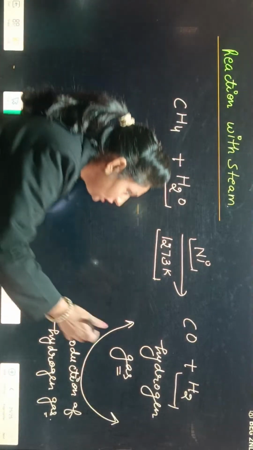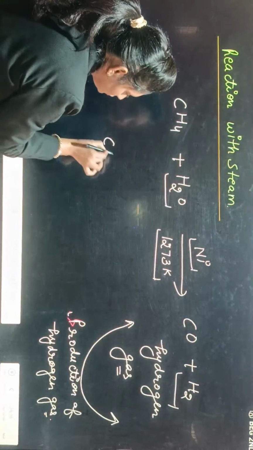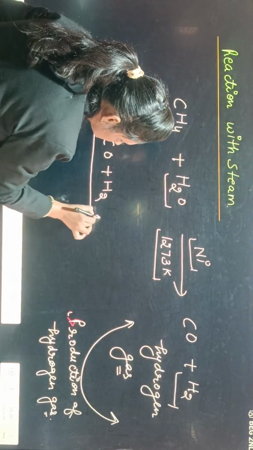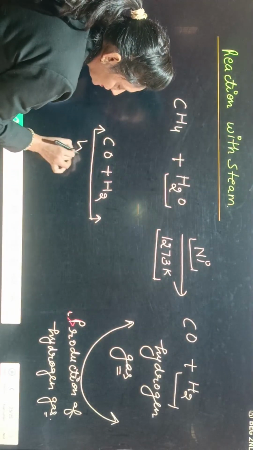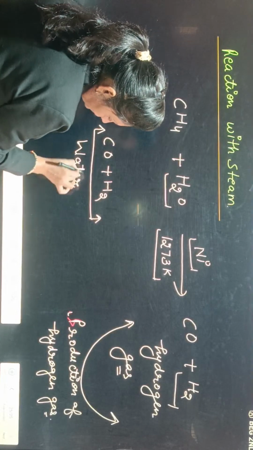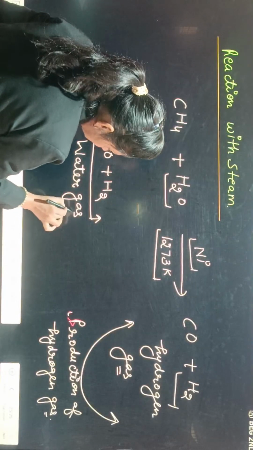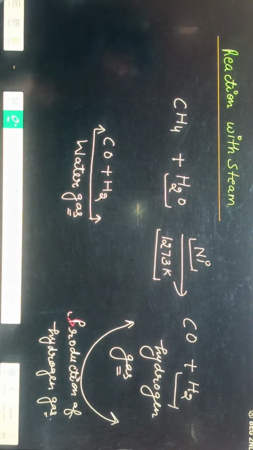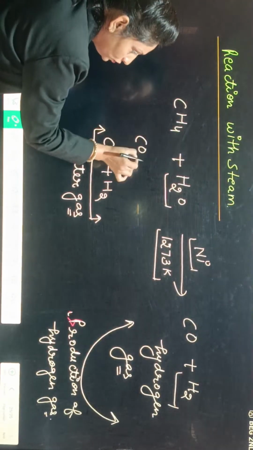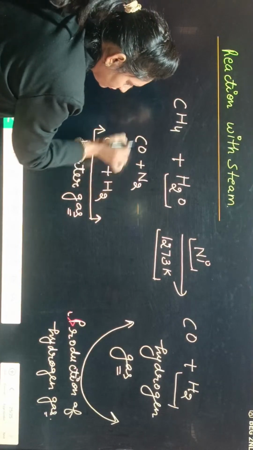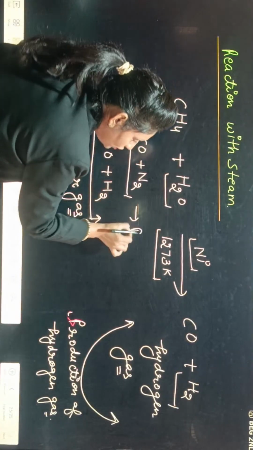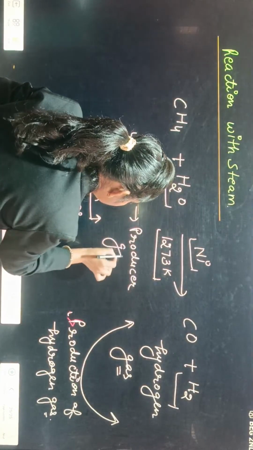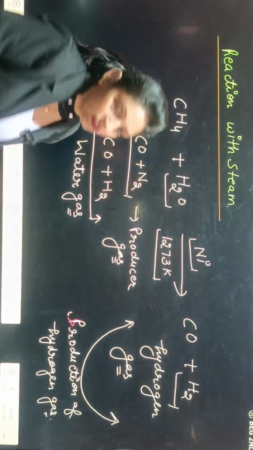Combined, CO plus H2 is the formula of water gas. If it is asked what water gas is, CO plus H2 is water gas, and CO plus N2 is producer gas. This is the producer gas.